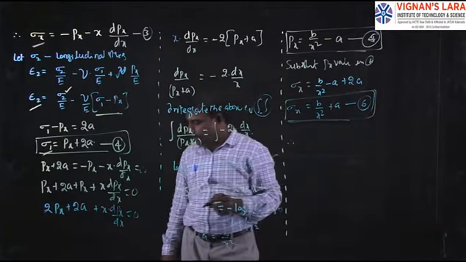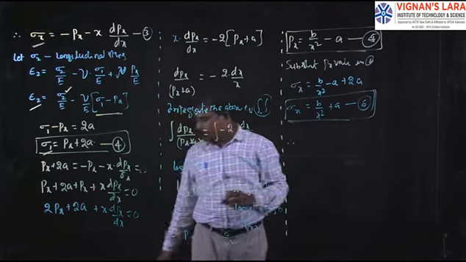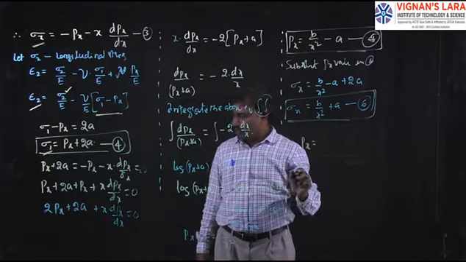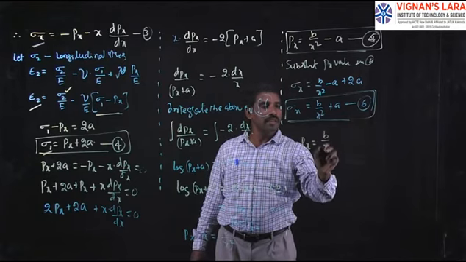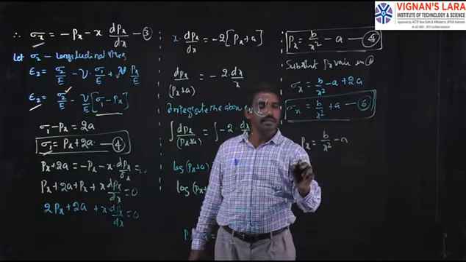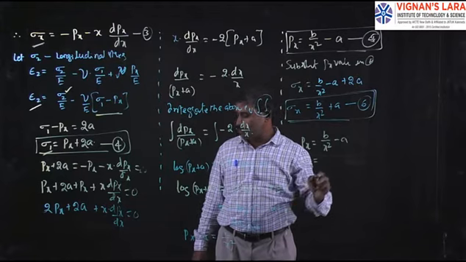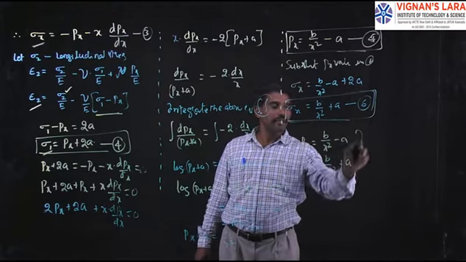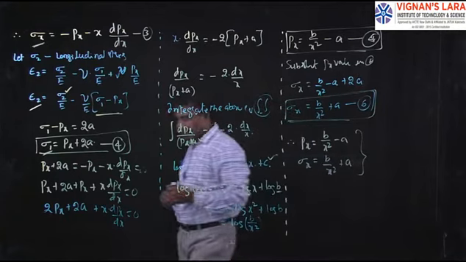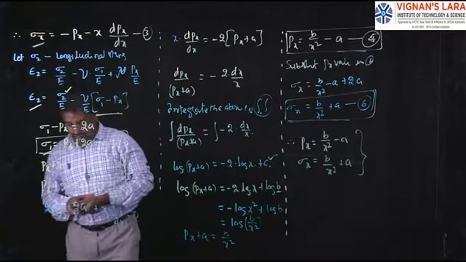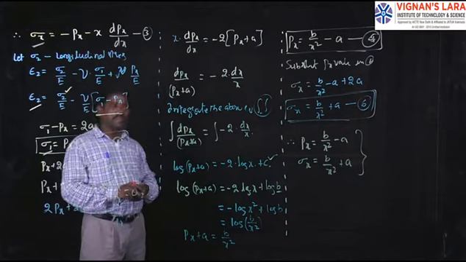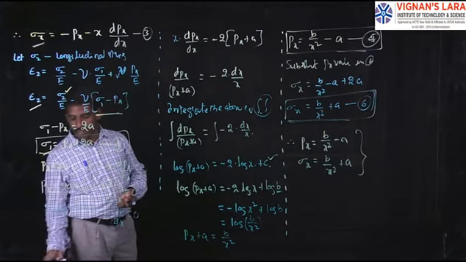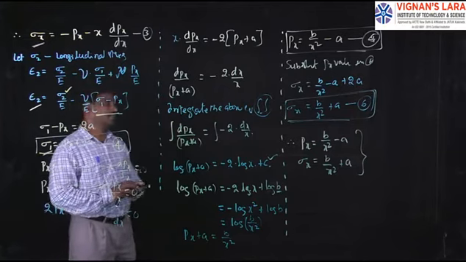From Lame's theorem, px is equal to b by x square minus a, and sigma x is equal to b by x square plus a. These are the equations for thick cylinders. Here a and b are arbitrary constants that may be found out by using the boundary conditions.